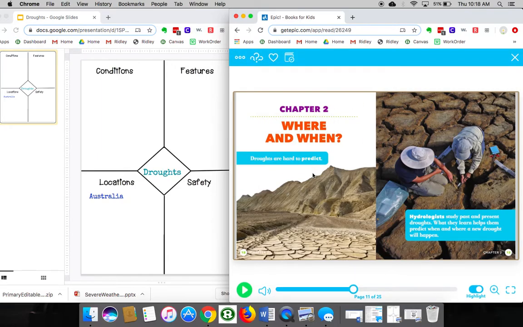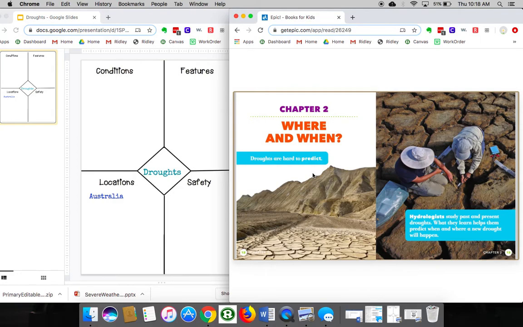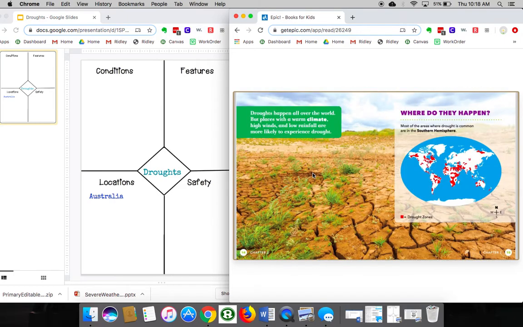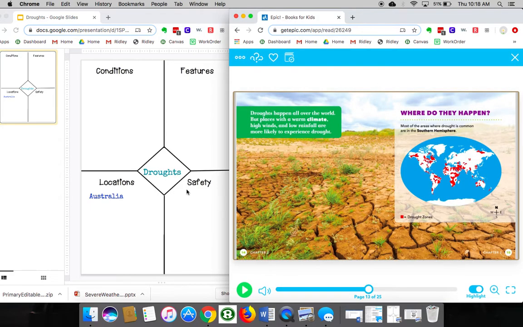Droughts are hard to predict. Hydrologists study past and present droughts. What they learn helps them predict when and where a new drought will happen. Droughts happen all over the world, but places with a warm climate, high winds, and low rainfall are more likely to experience drought.